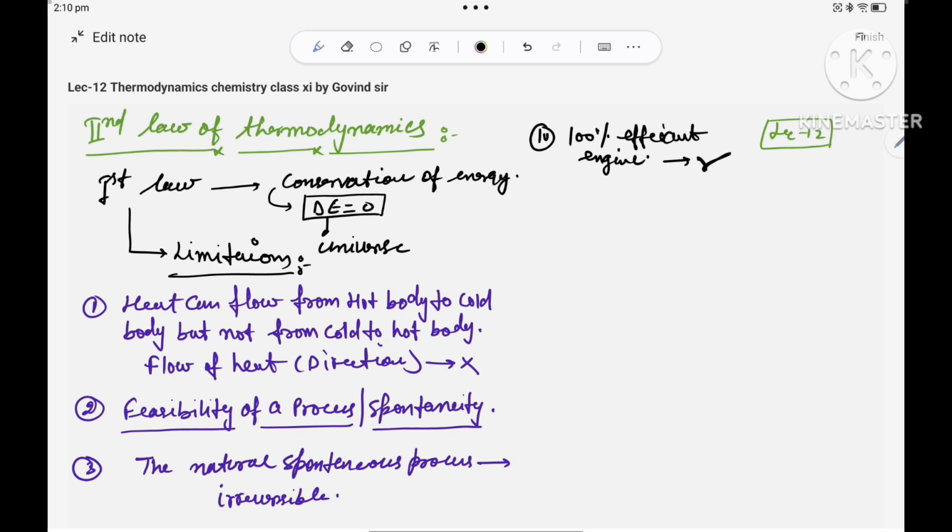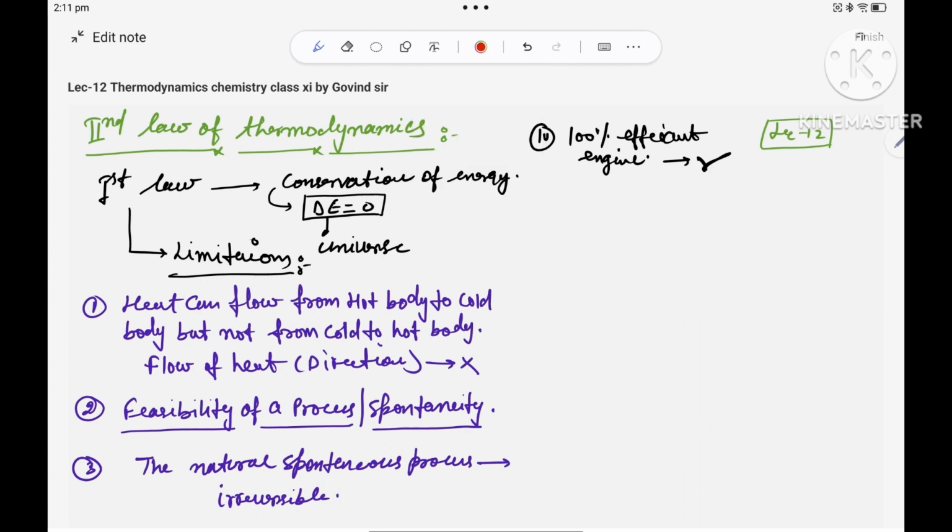Like suppose you are going with your scooter in the market and your petrol finishes. At that time you take heat from the atmosphere and your scooter starts running again. Is it possible? No. A 100% efficient engine is not possible, but the first law is saying it is possible. So these are the things which are not explained by the first law.